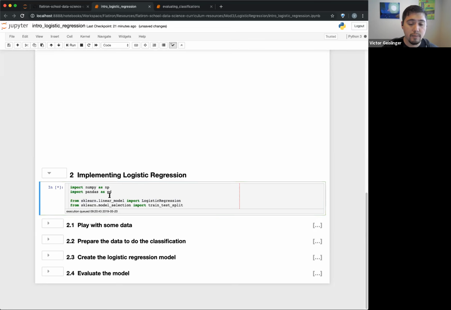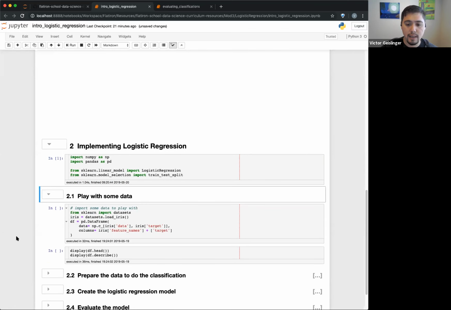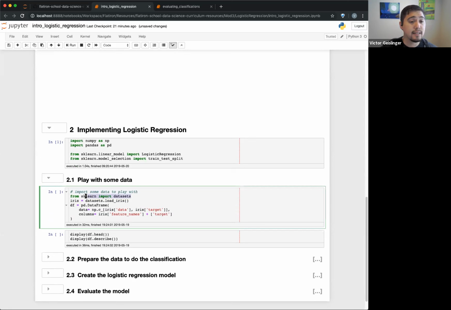Okay, so all I'm doing here is just importing some packages, right? I also got a data set right here, and this is a data set that's built into sklearn. It's a pretty famous one, the iris data set. It's actually the same one we used for k-nearest neighbors, but I just wanted to use the same data set.